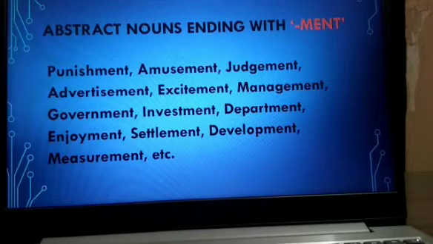Now here are some abstract nouns which end with the suffix ment, like punishment, amusement, judgment, advertisement, excitement, management, government, investment, department, enjoyment, settlement, development, measurement, etc.